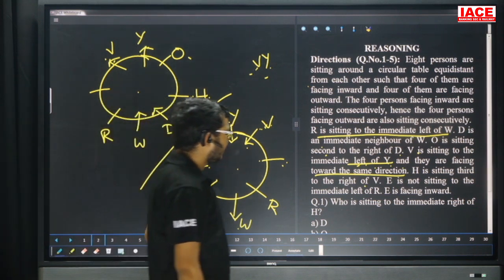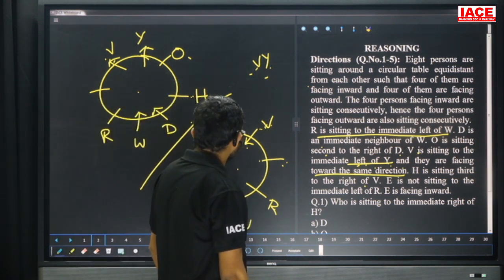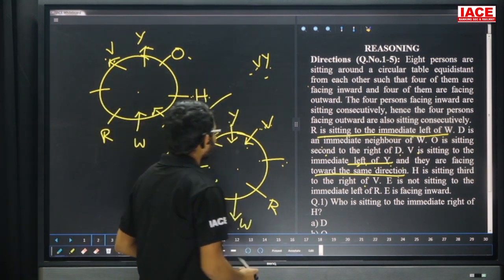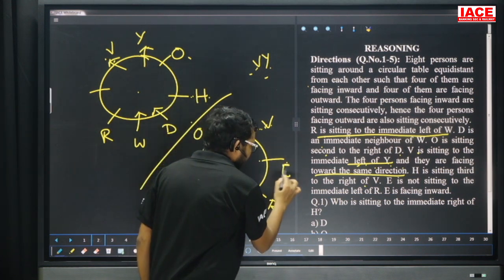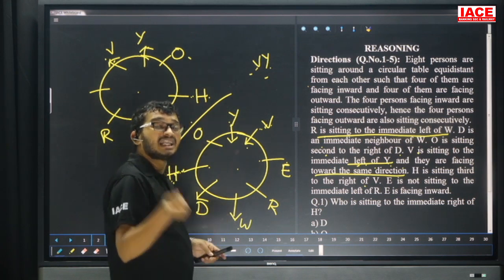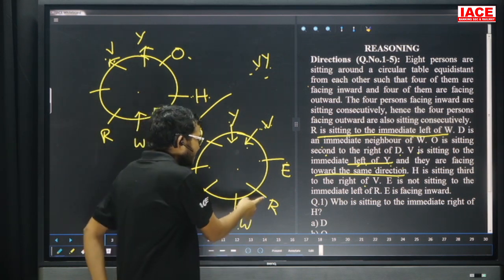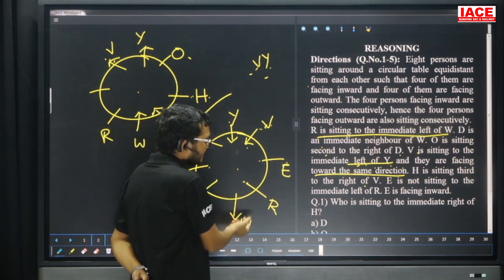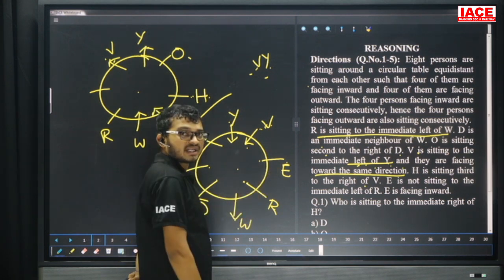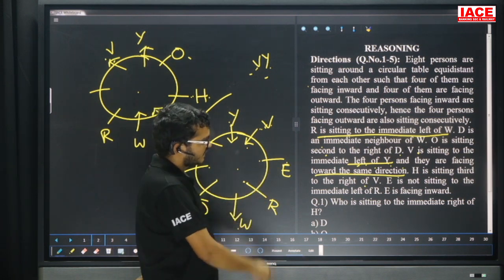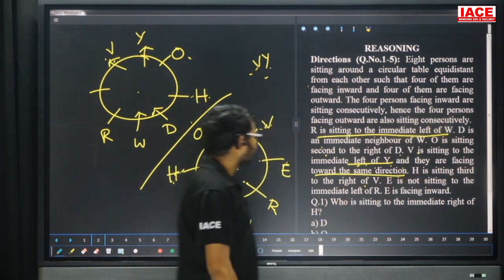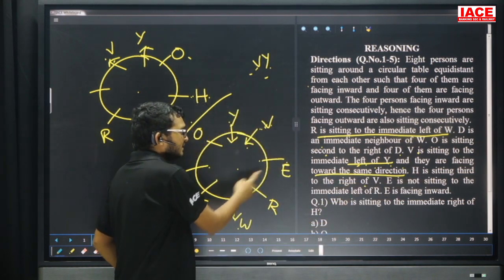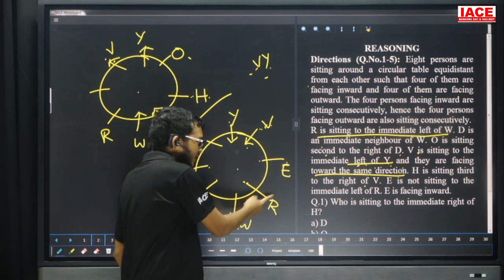Friends, E is not sitting immediate left of R. So here, this is the only possibility for E, and E is not sitting immediate left of R. If R is facing inside, then E is not immediate right. Suppose, see, the given is that E is not sitting immediate left of R, and if R is inside, then E is immediate right. If R is outside, then E is immediate left.